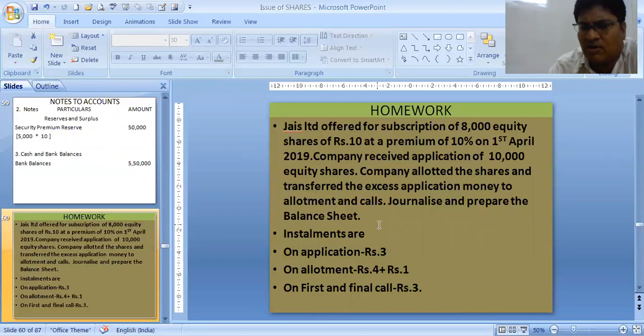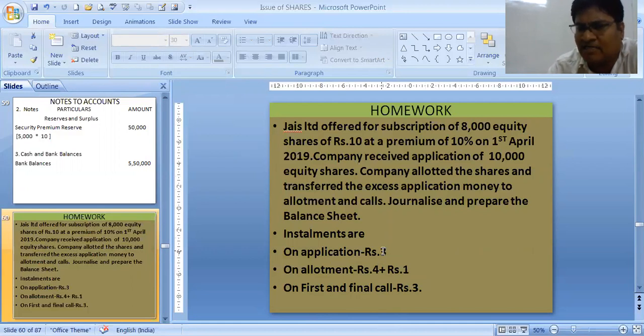Ledger is not asked, but you should prepare the ledger in order to get the balances of bank account, capital account and premium. Company has received rupees 3 on application, 4 on allotment plus 1 rupee, which is the 10% of 10 rupees, that is premium. On first and final call, company has received 3 rupees. So see, 8,000 into 3, first entry 24,000 rupees.